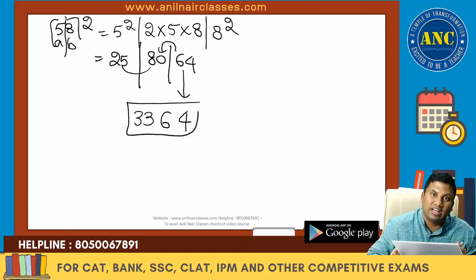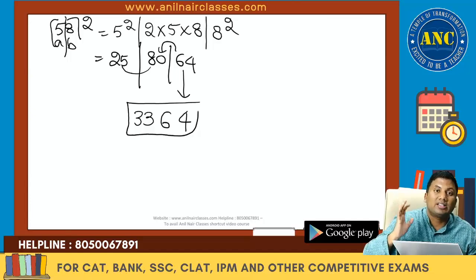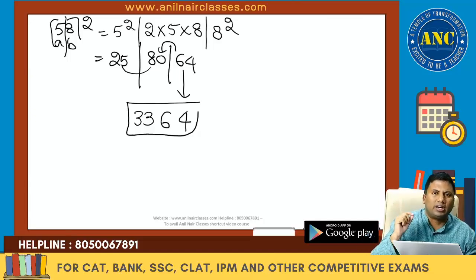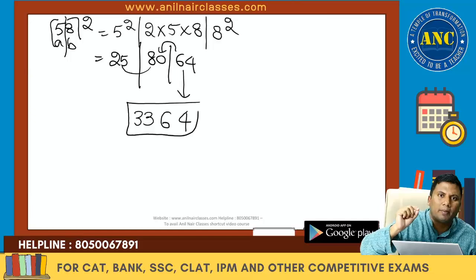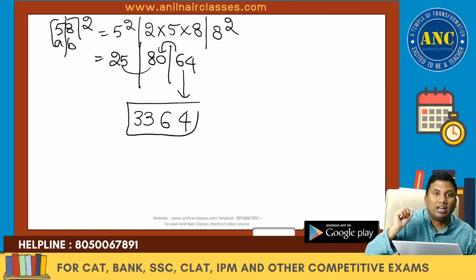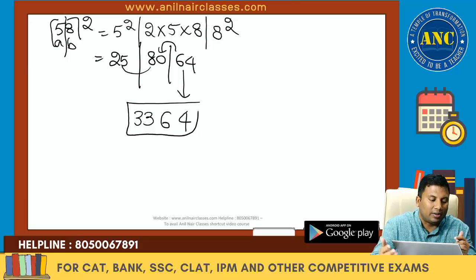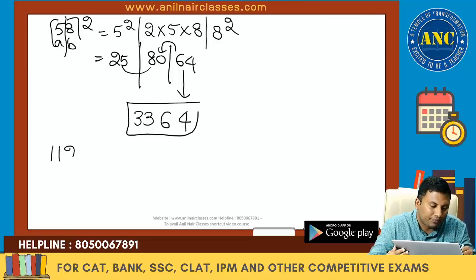Two examples: one is 77 square, another is 58 square. I will do as many examples as possible on a particular concept till you become perfect in that concept, or till you are able to tell when this concept will work, why it will work, and how it will work. Now let me take a 3-digit number.